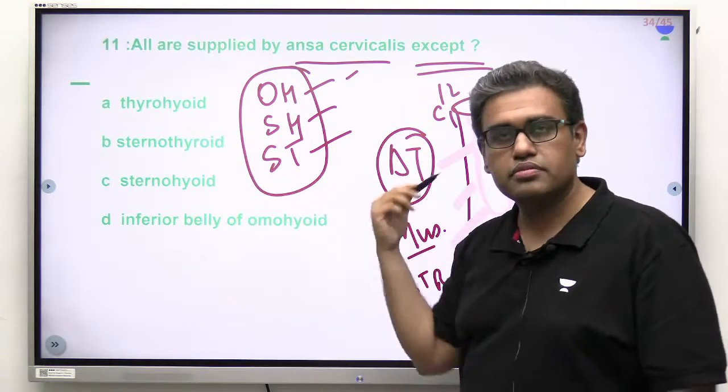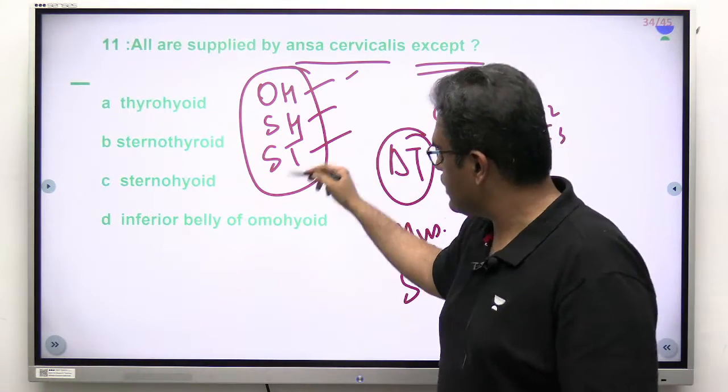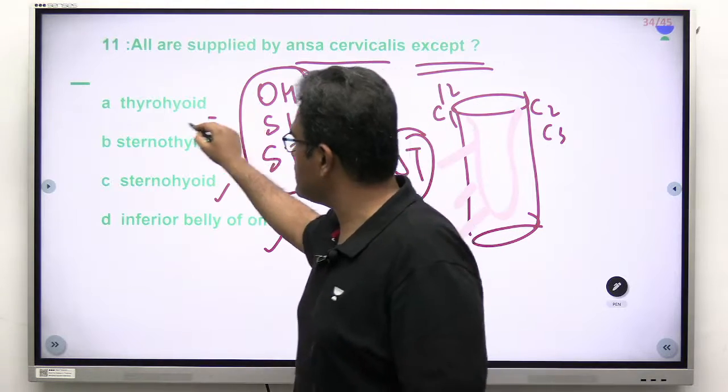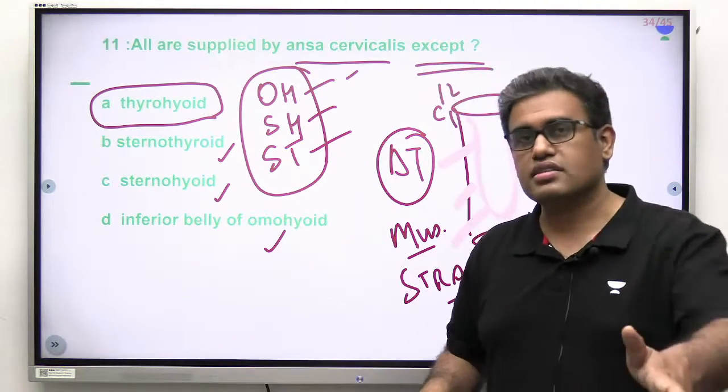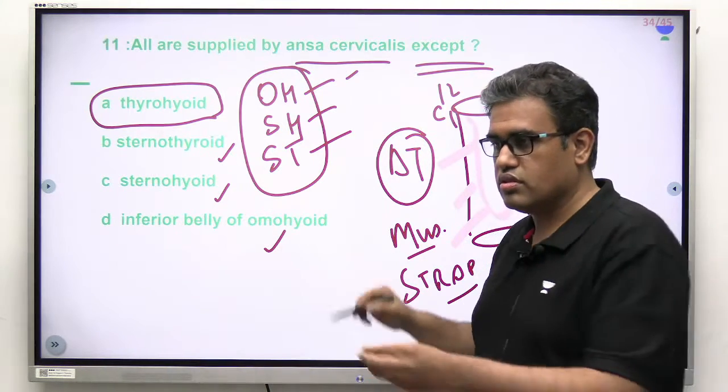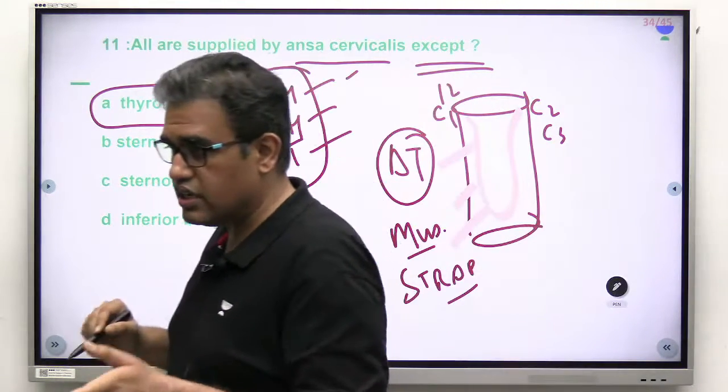Omohyoid, sternohyoid, sternothyroid. Omohyoid, sternohyoid, sternothyroid. This is not supplied. Being a strap muscle, thyroid is not supplied by ansa cervicalis. That is what we need to answer in this particular question.